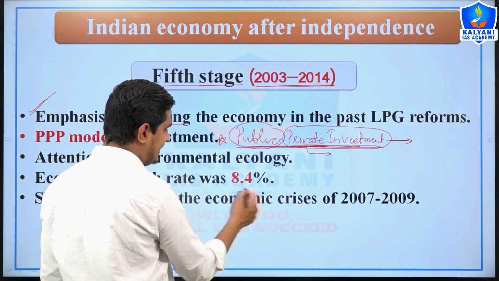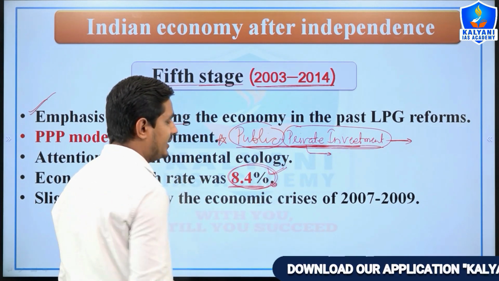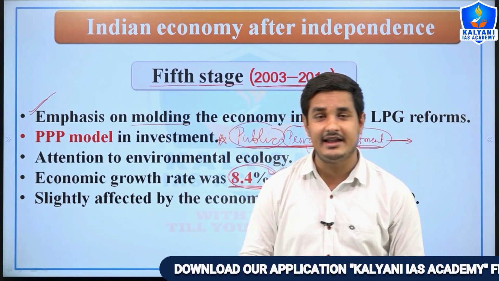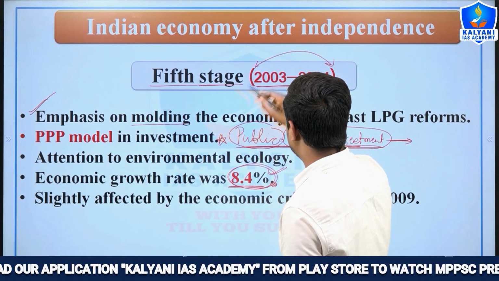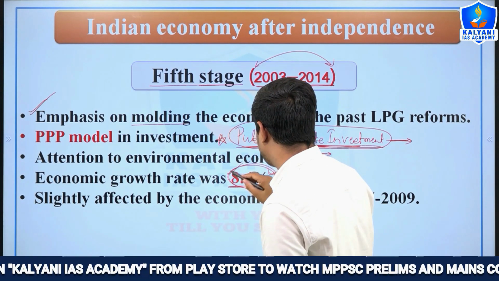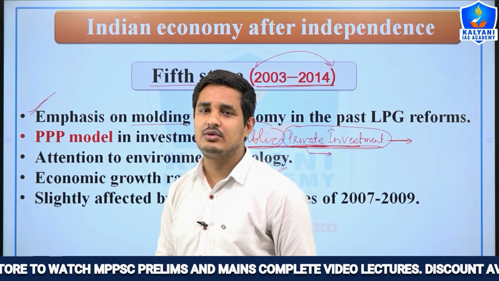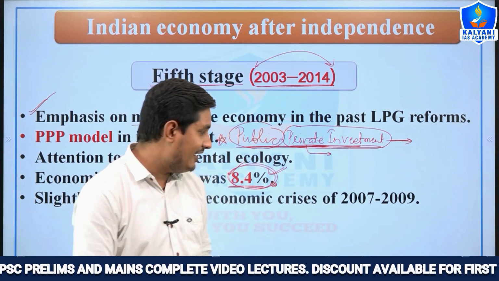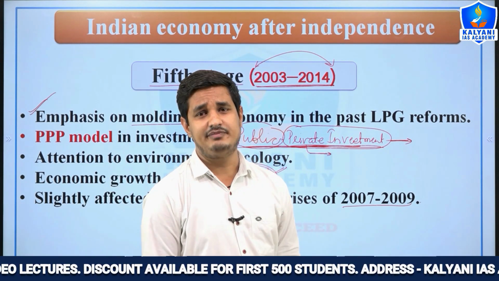The economic growth rate: this was the period when India had the maximum growth rate in the course of time, right? From 2003 to 2014, the Indian economy grew at the rate of 8.4%, right? And the fifth thing is that the Indian economy was only slightly affected by the crisis of 2008. So this was the fifth stage.